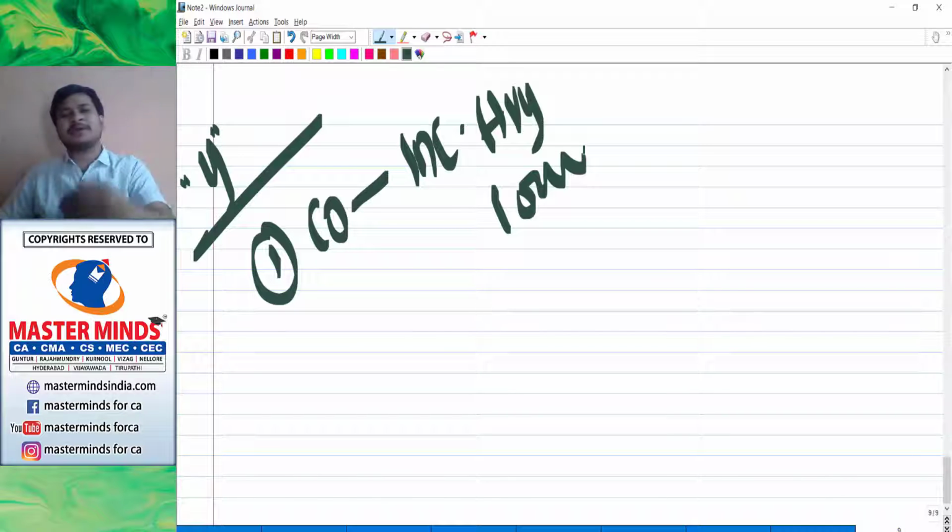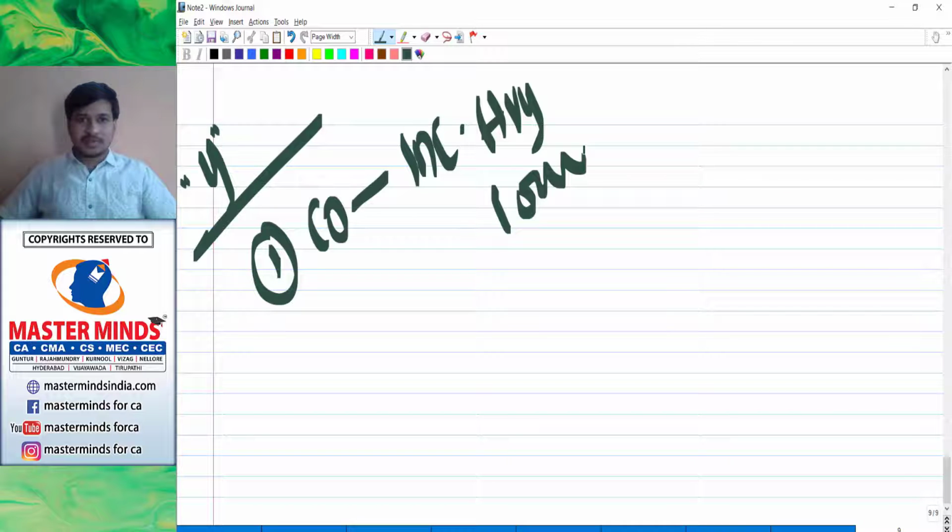Like in our company, in year 6 it was reported with a 1 lakh loss, and now it is coming out with new strategies to wipe out this loss in future. So it doesn't mean that whenever the company is incurring heavy losses, it needs to do reconstruction.